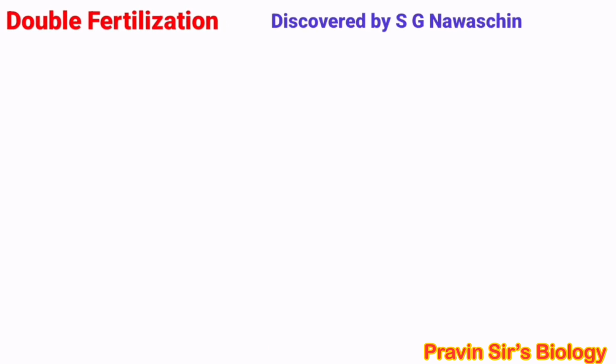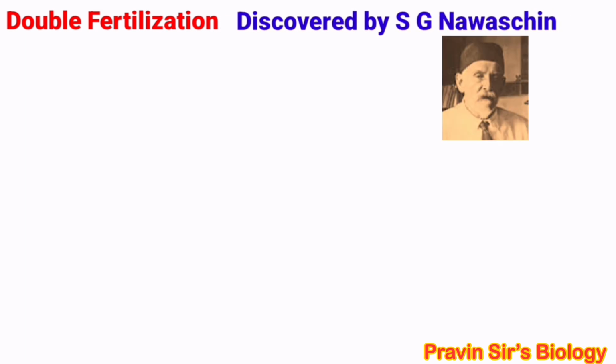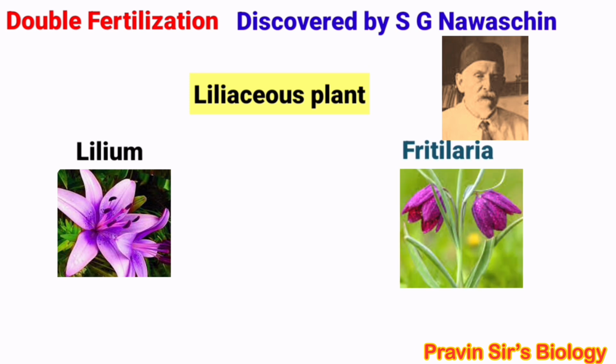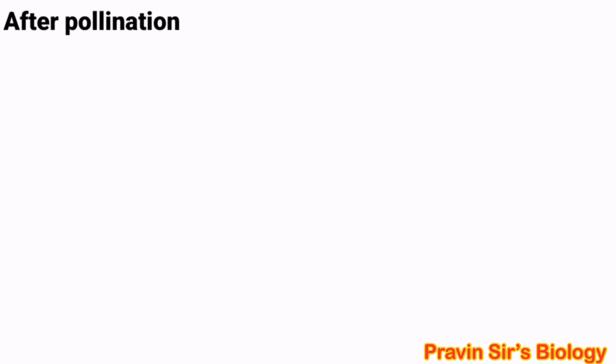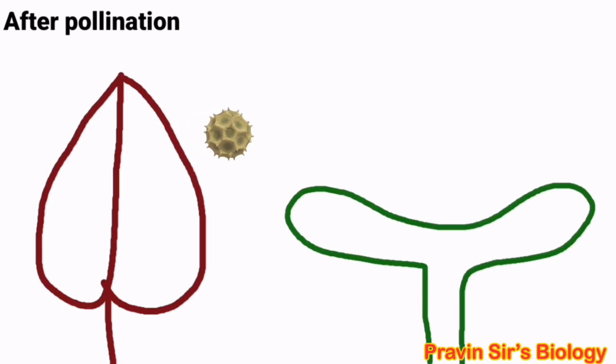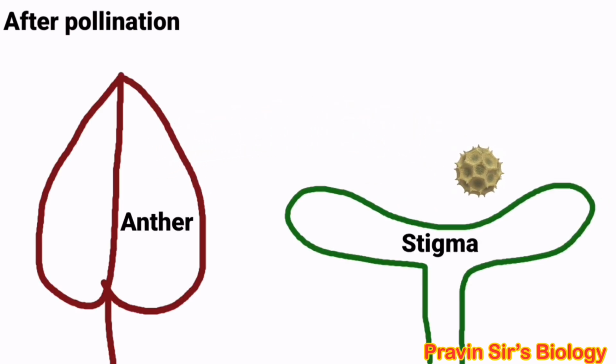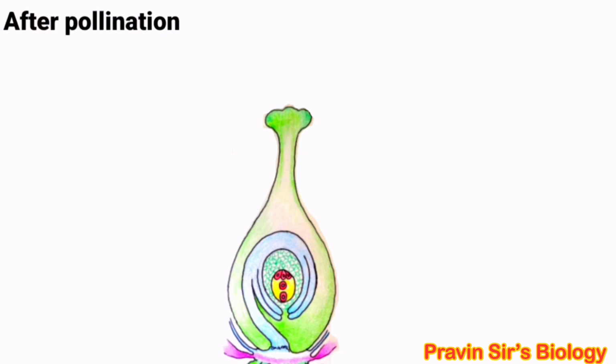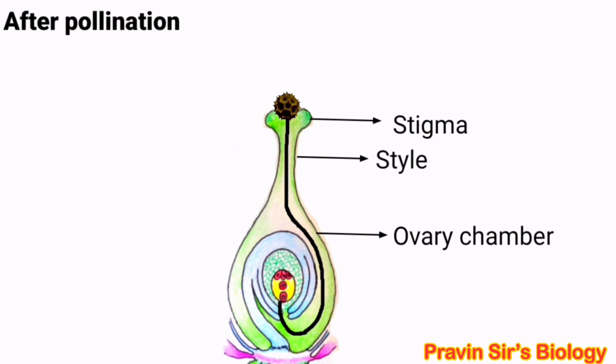This process was discovered by S.G. Navashin in the liliaceous plants like Lilium and Fritillaria. After pollination, pollination means transfer of pollen grain from anther to the stigma. So after pollination, pollen grain reaches the surface of the stigma. It germinates and forms pollen tube. This pollen tube penetrates the stigma, style, ovary chamber and then enters the ovule.